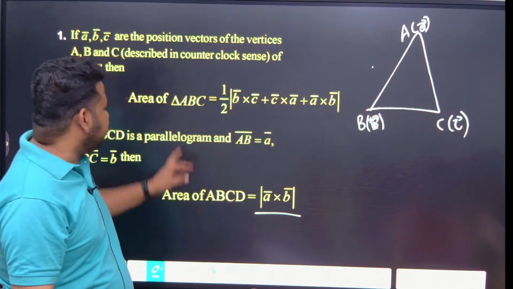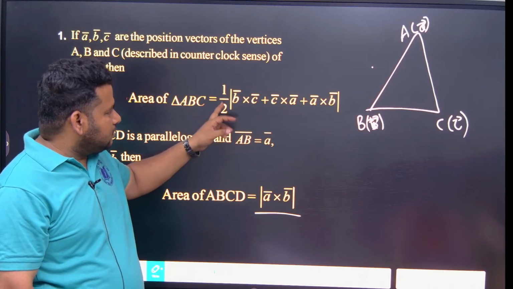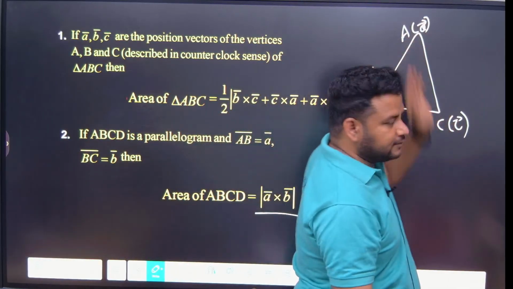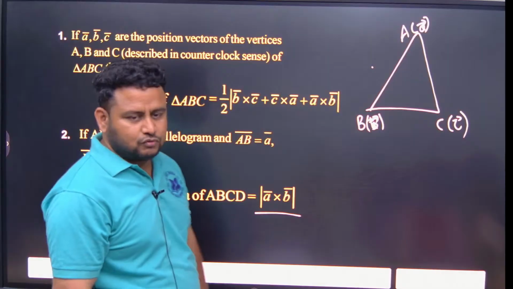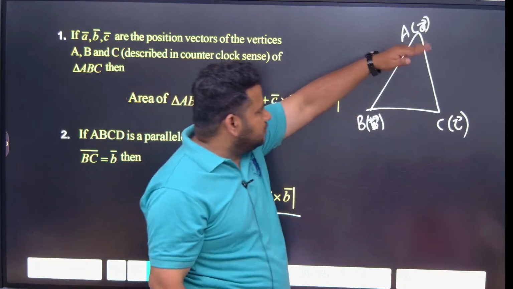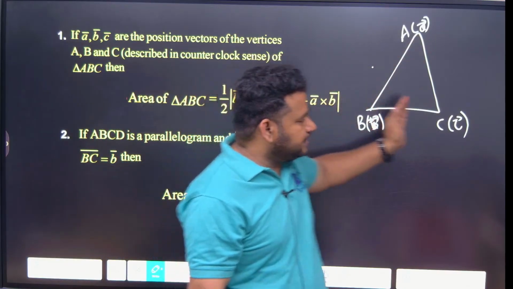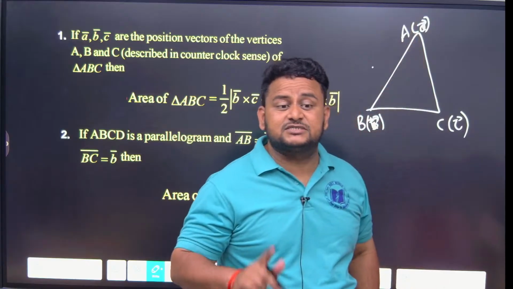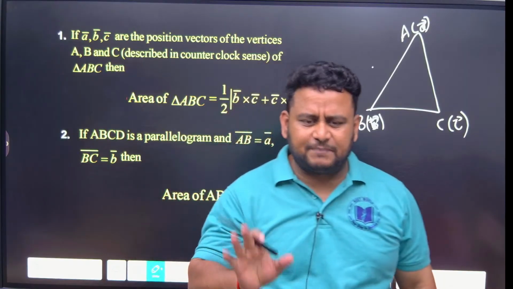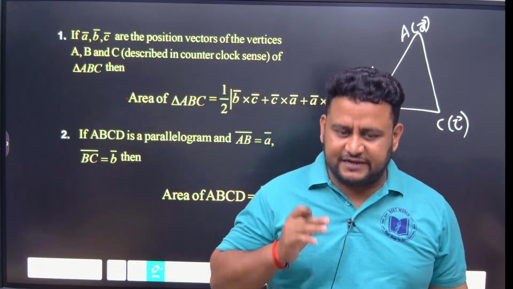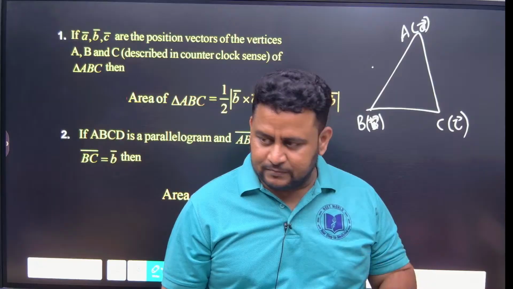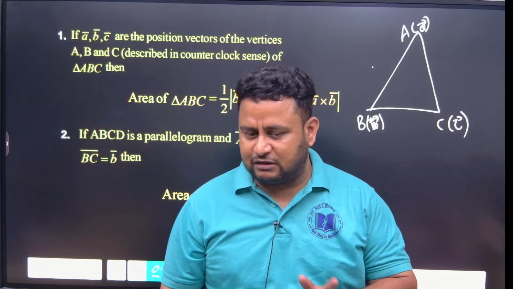The area of triangle ABC will be equal to half into A cross B, B cross C, C cross A. C into A. So which way should you take? Anti-clockwise direction you should take. A into B, B into C, C into A. Into means cross, not dot product. In area you will never use dot product. Dot product is used only to find the angle, the value of theta. But for area, all these magnitude values, you will always use cross product.